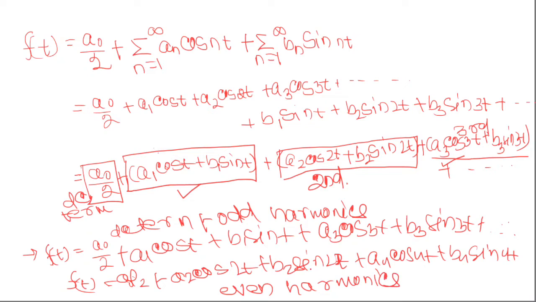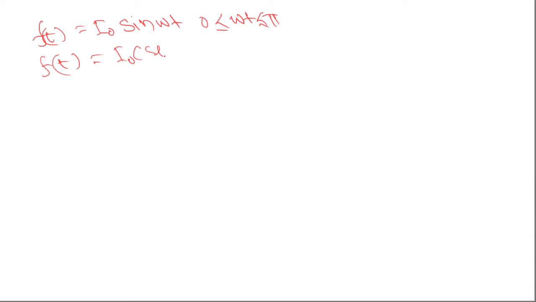Okay. Now we will see for the given function what will be the result of this Fourier series. The function is given as f of t equals I naught sin omega t for 0 to pi, and f of t equals I naught sin omega t plus pi for the period pi to 2 pi.